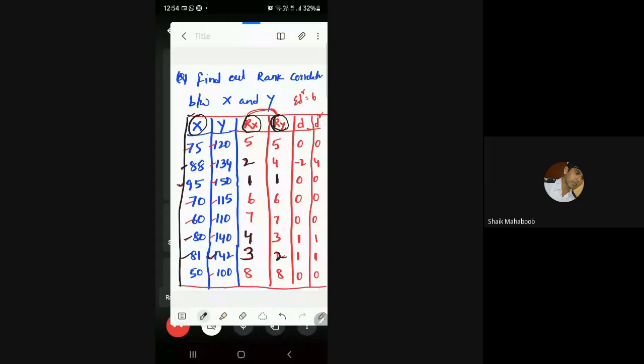Simply consider x and y as two subjects. That's it. x and y are two sets of data. Is it clear? Shall I move further?